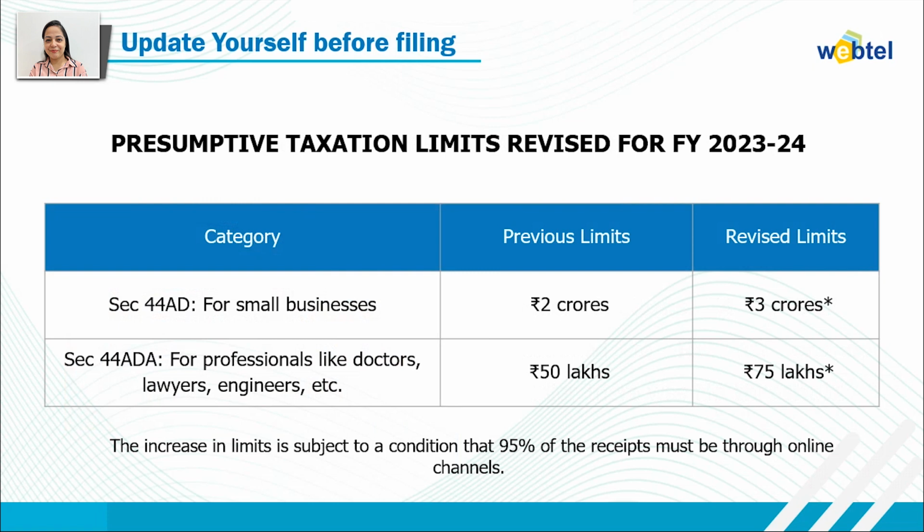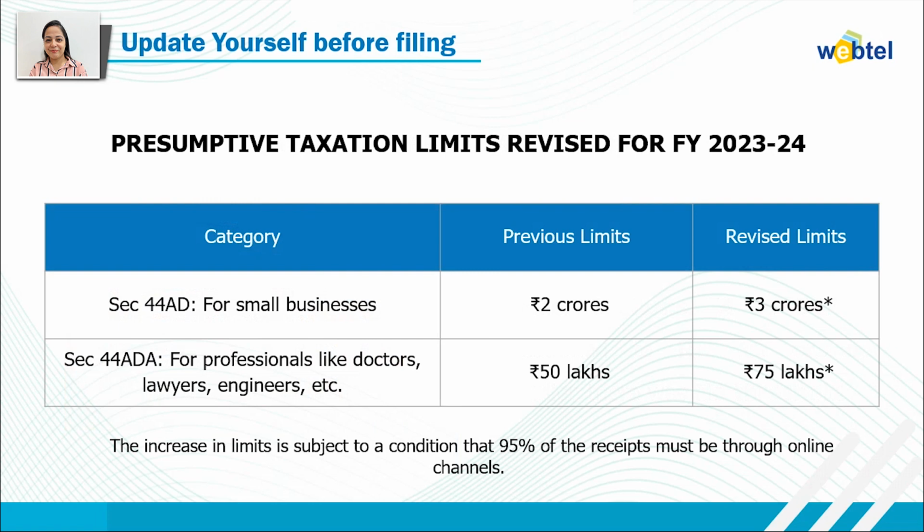And similarly for professionals like doctors, engineers, lawyers, etc., as per section 44ADA, the limit has been increased to 75 lakh. Earlier the limit was 50 lakhs, but the revised limit is applicable only if the person falls under the condition.